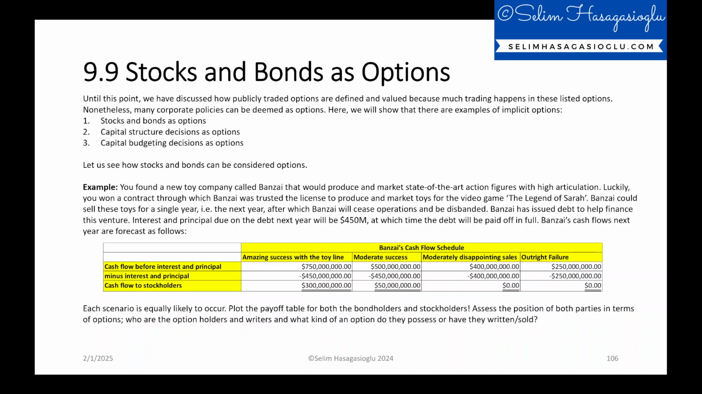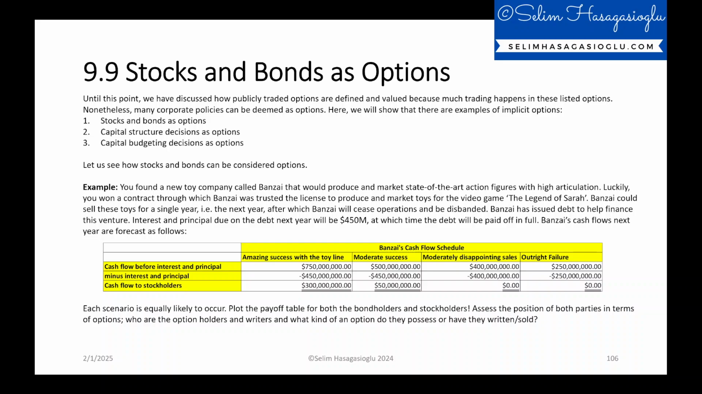9.9 Stocks and bonds as options. Until this point, we have discussed how publicly traded options are defined and valued because much trading happens in these listed options. Nonetheless, many corporate policies can be deemed as options. Here we will show that there are examples of implicit options. First, stocks and bonds as options, capital structure decisions as options, and lastly, capital budgeting decisions as options.